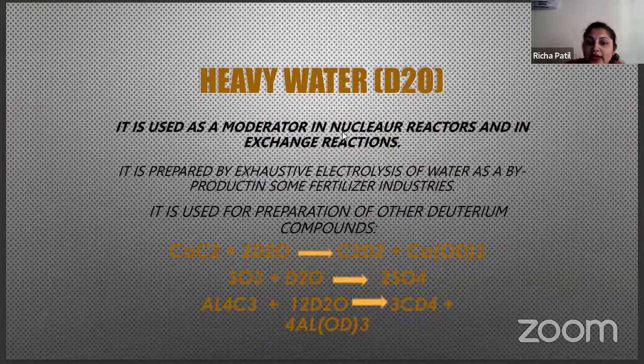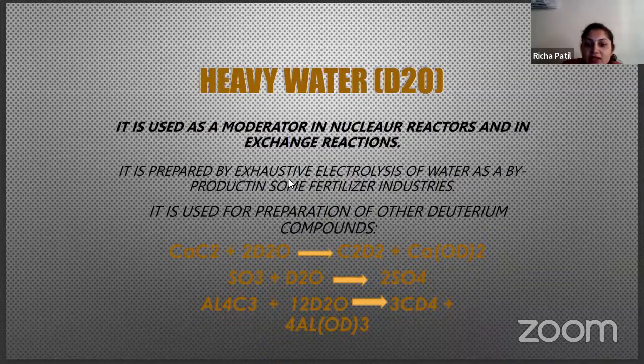So this is used as a moderator. It is used as a moderator in nuclear reactors and in exchange reactions. It is also used as a coolant in nuclear reactors. When the nuclear reaction takes place, a heavy amount of energy or heat is released, right? So to cool the reaction so that no hazardous reaction takes place, you are using this D2O. D2O keeps the temperature of the nuclear reactor cool. So it is used as a moderator, and it is acting as a coolant.